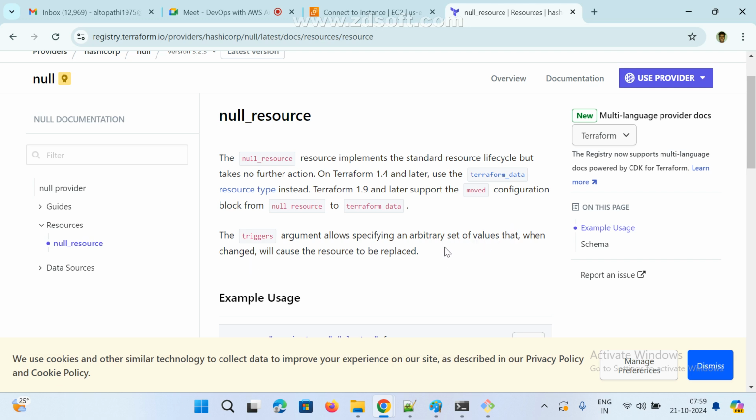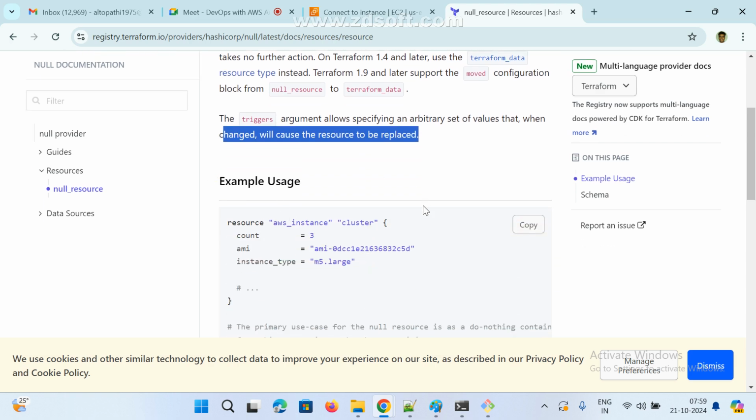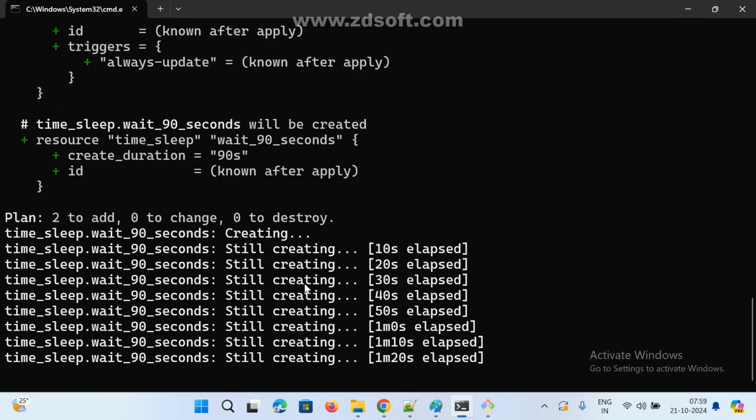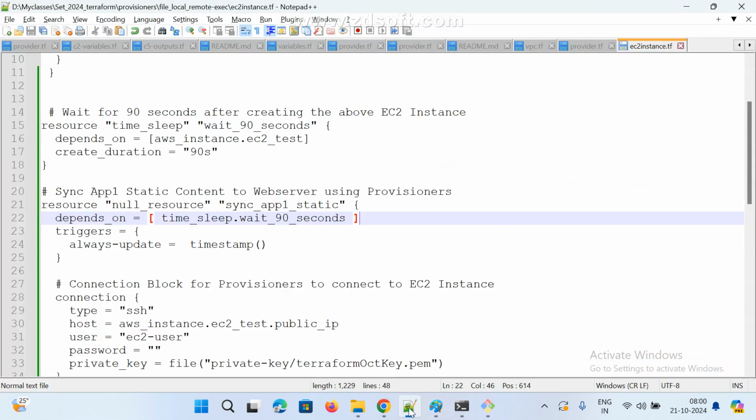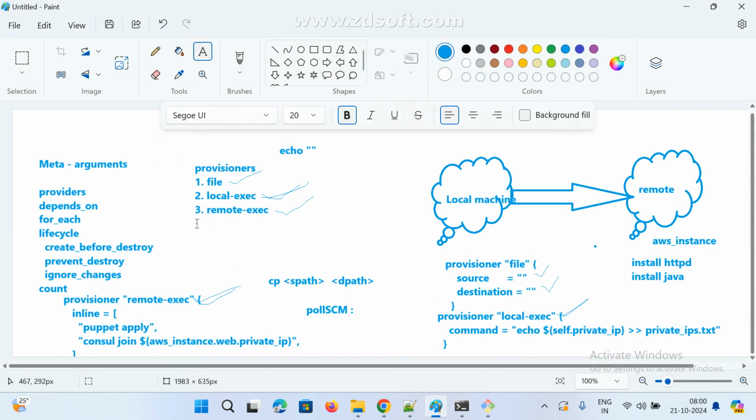If you modify anything, only in that case it should trigger, based on the timestamp. Here we are using timestamp, right? So based on the timestamp it will be executed. That's it. In that case we mostly use null resource.